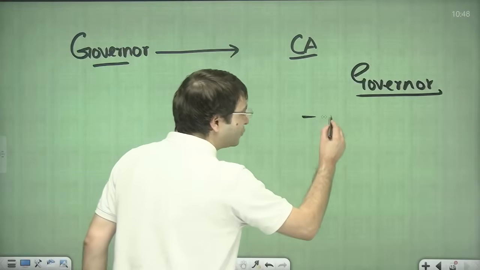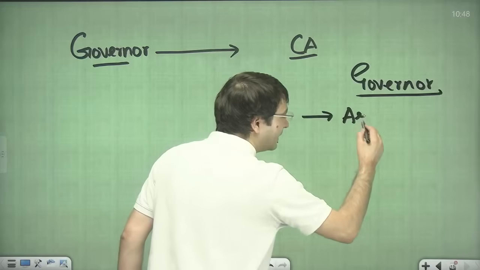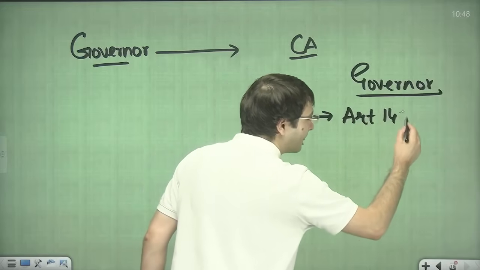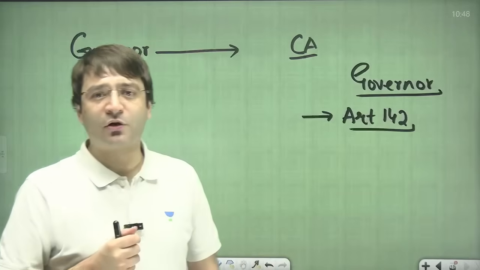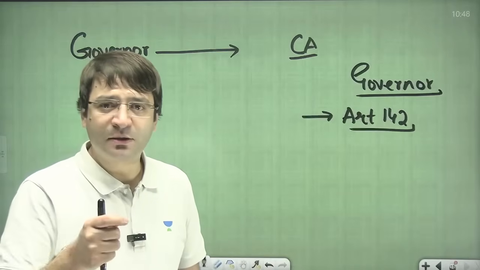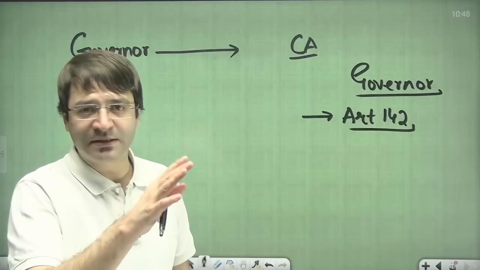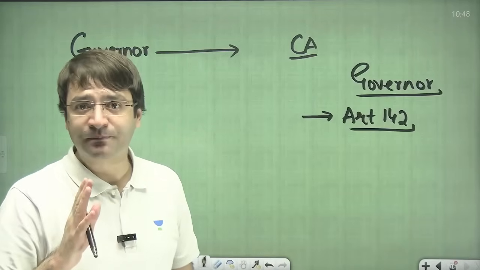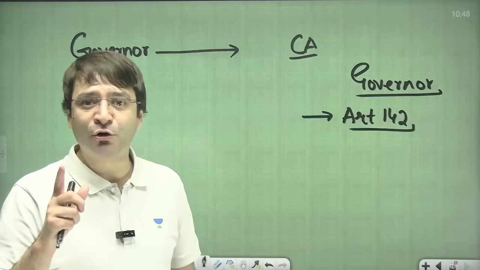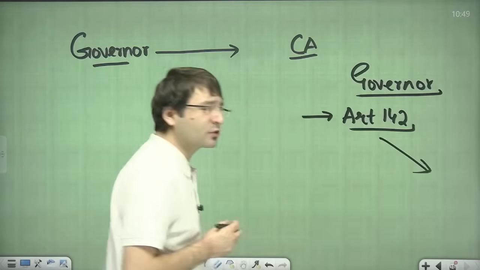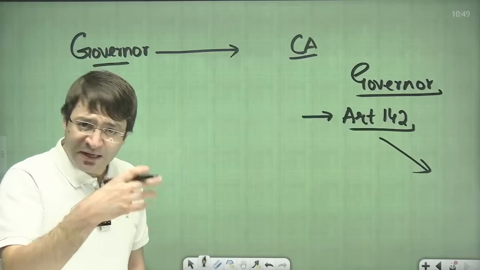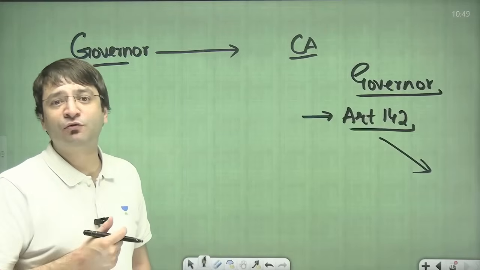Here you will have to discuss Article 142. Because Supreme Court used Article 142, which talks about complete justice, and said these 10 bills are deemed to have been passed. So you have to mention in your notebook that in this particular case, Article 142 was used. Then in various other cases, Article 142 was used.